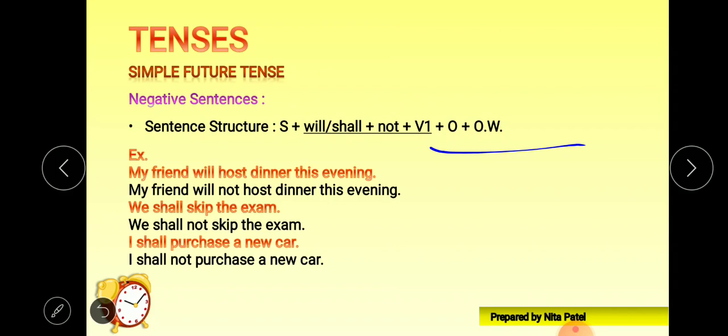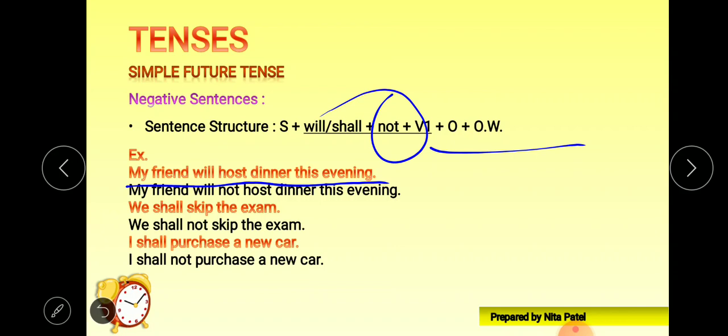Let's see some examples. My friend will host dinner this evening. We are talking about the future, that my friend will host. Right now it is not the evening, so in the evening, which is yet to come, my friend will host a dinner. Very simple. We have to look at what to do here to frame the negative.